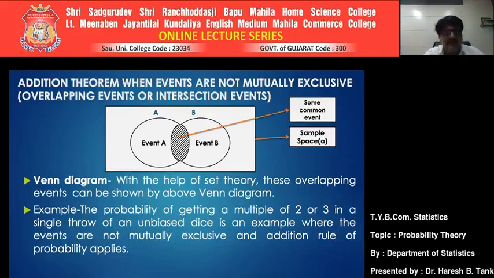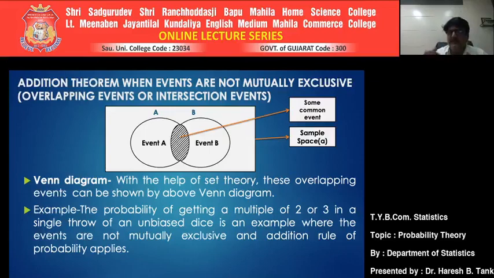Let me give you one example that will make it more clear. One example of not mutually exclusive: the probability of getting a number which is a multiple of 2 or 3 in a single throw of an unbiased die. As an unbiased die is thrown, our intention is to get a number which is a multiple of 2 or 3. Is it okay? How many different ways you can get a multiple of 2? If 2, 4 or 6 occurs on the surface, you can say that event A happened. Is it okay?